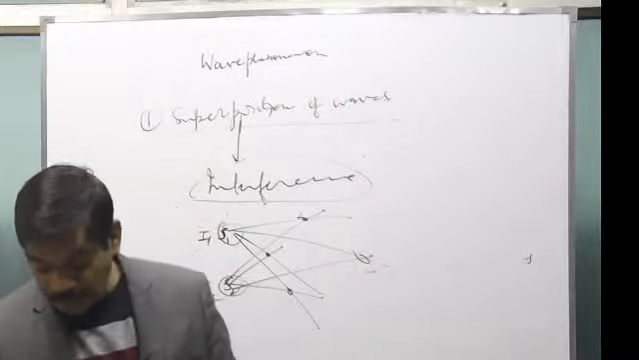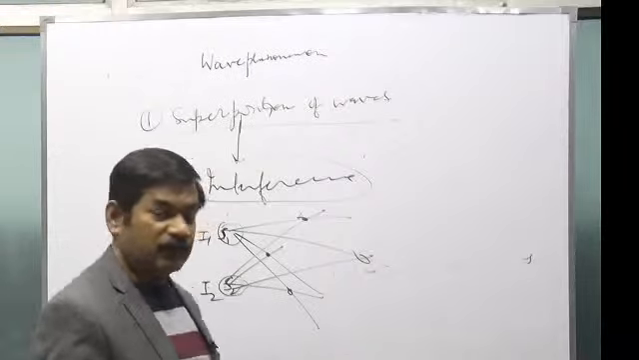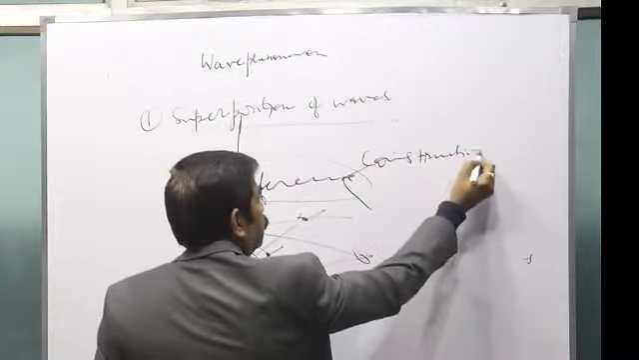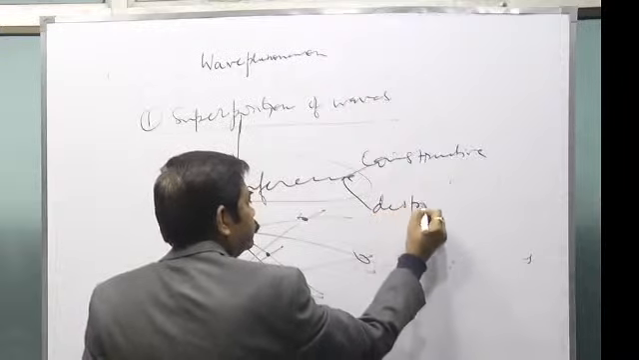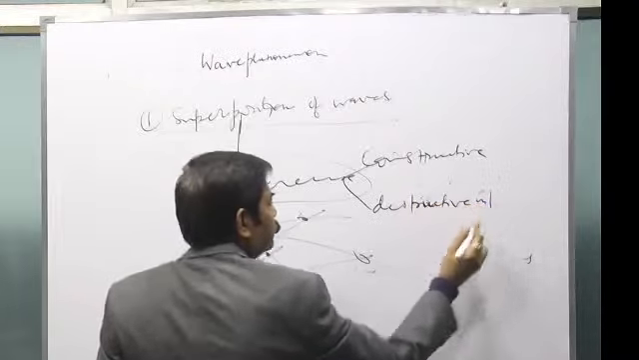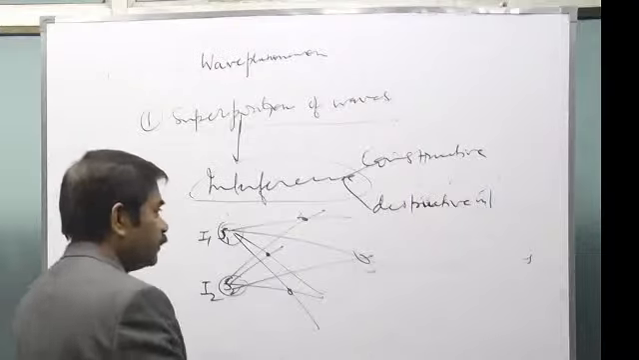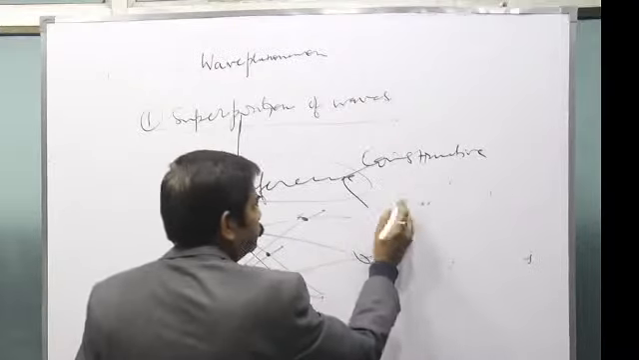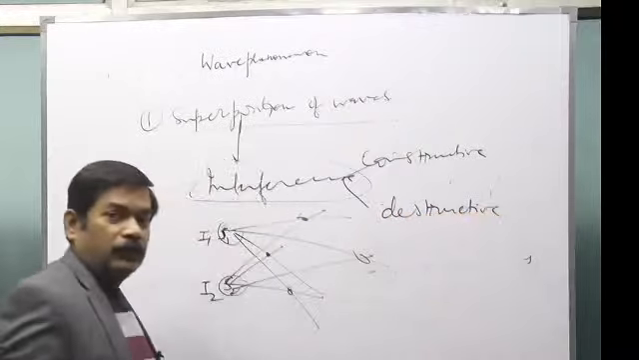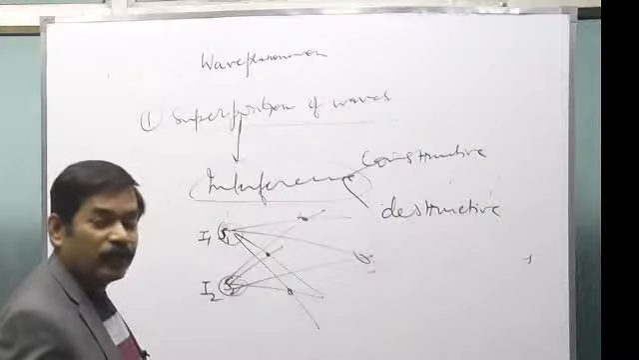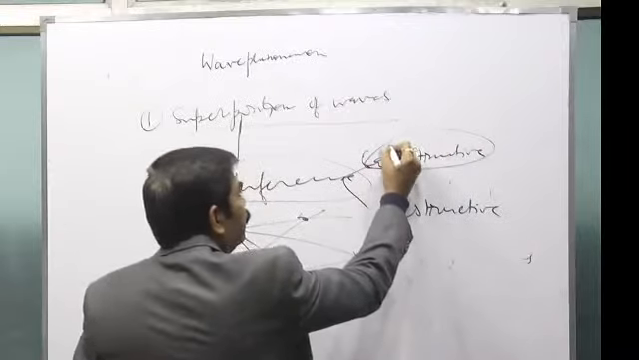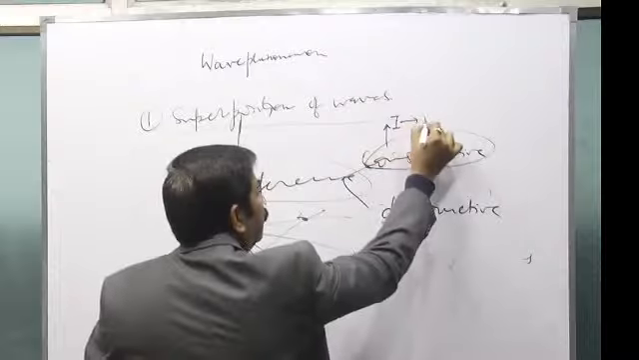This phenomenon is called interference. So this interference is of two types. One is constructive, the other is destructive interference. You know, destructive interference and constructive interference. Just a few minutes back I had told you one term, phase difference phi. In fact, constructive is when intensity I is more than the